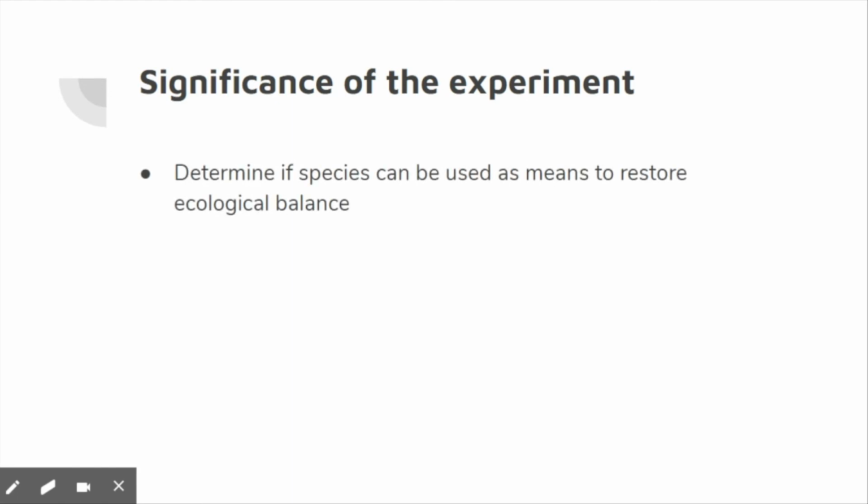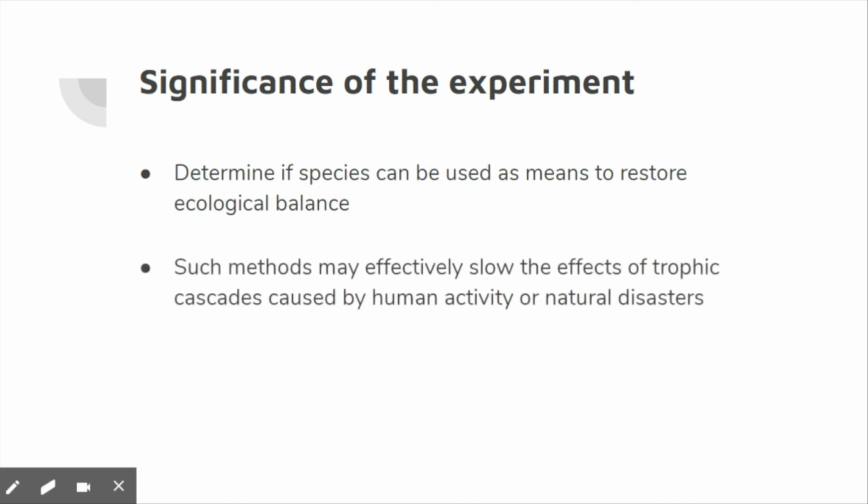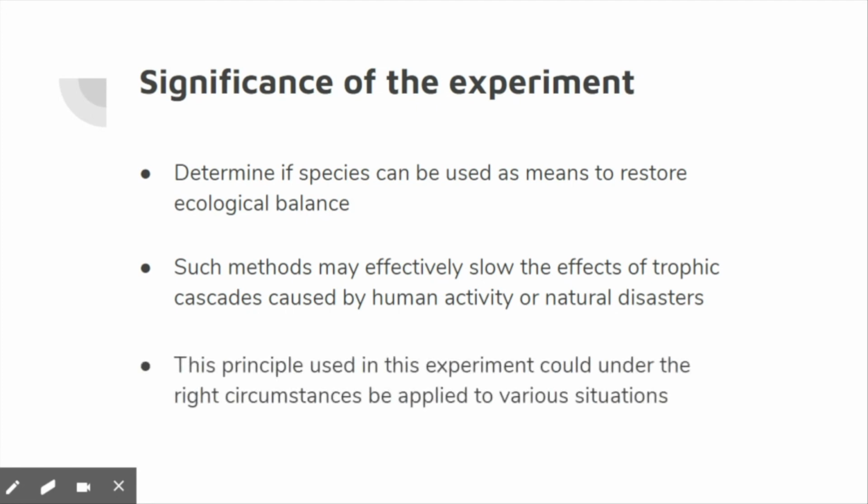First off, conducting this experiment would help us determine if it is possible to use a species to restore the ecological balance. Secondly, as we all know, human behavior as well as certain natural disasters cause a lot of disruption in the environment. If successful, this method could be a solution to help the ecosystem recover from unpredictable changes. And lastly, this method is not limited to a specific condition, and with a few changes, it could be adapted to different environments and used to fix problems elsewhere.